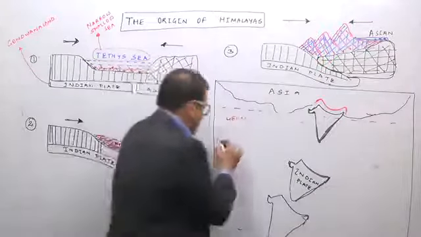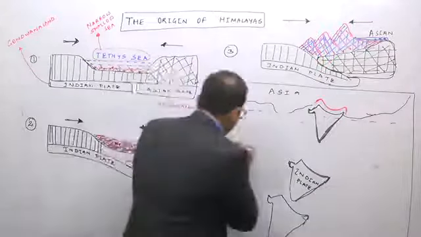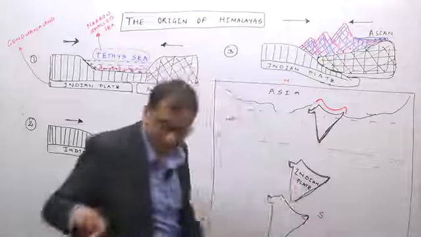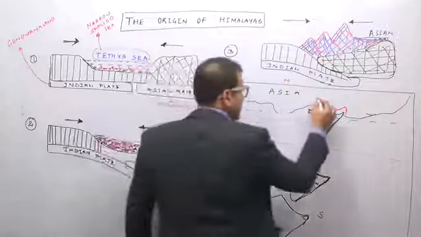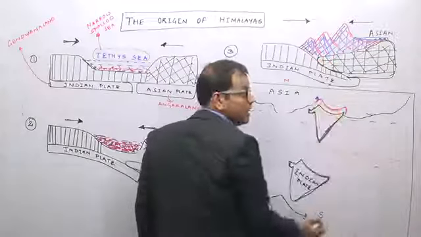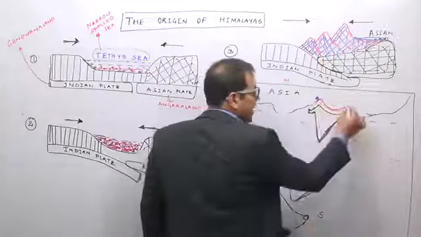South means this is the equator, and we are just lying somewhere near the equator. So this is the north, this is the southern hemisphere, and the Himalayas are convex to the south, and we represent the Himalayas as hairpin bends. So we have two hairpin bends in the Himalayas, shown by Nanga Parbat mountain in the west and Namcha Barwa in the east.